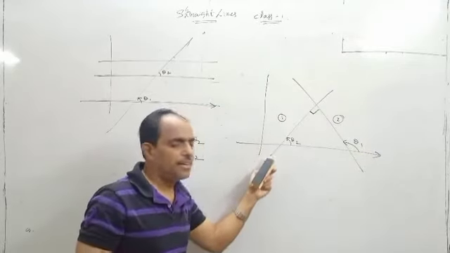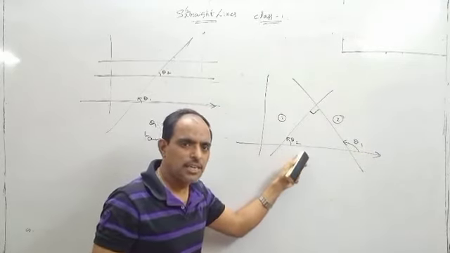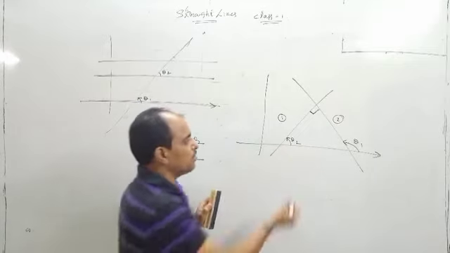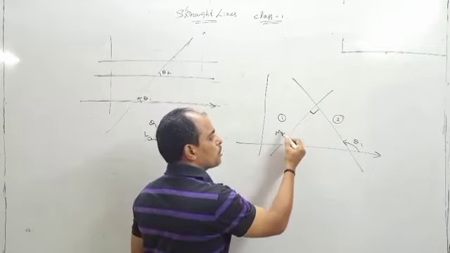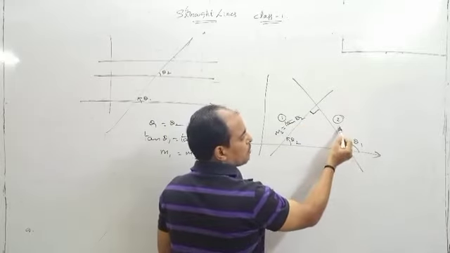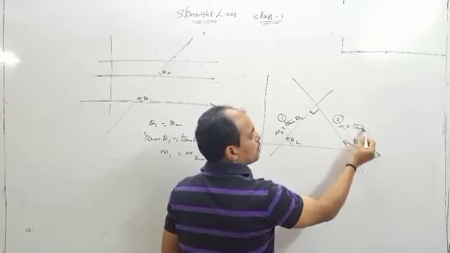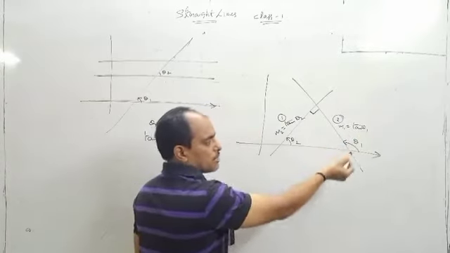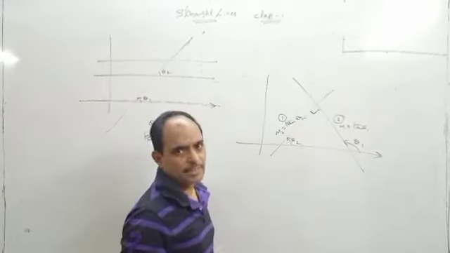This is another line which cuts the x-axis with the inclination theta 2. If the inclination is theta 2, what about the slope here? Tan theta 2. If it is theta 1, what about the slope? m1 is equal to tan theta 1.